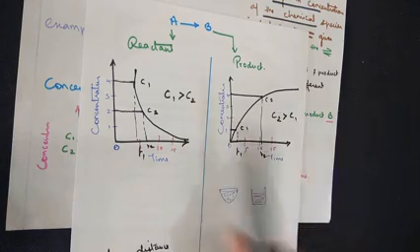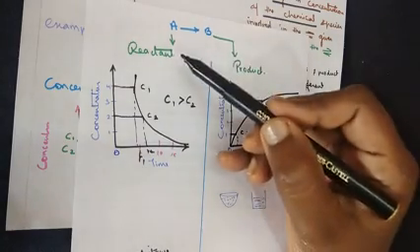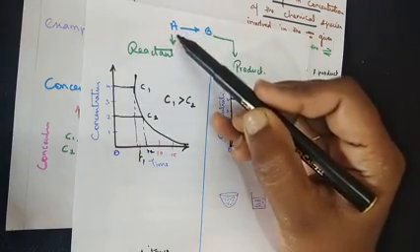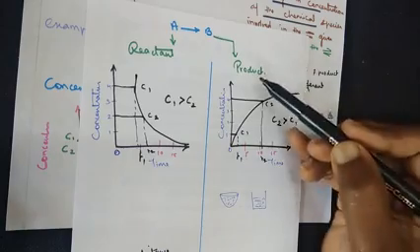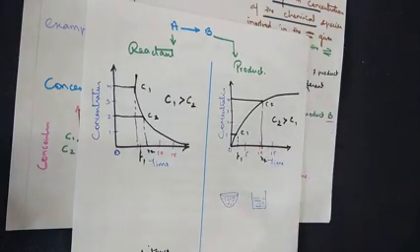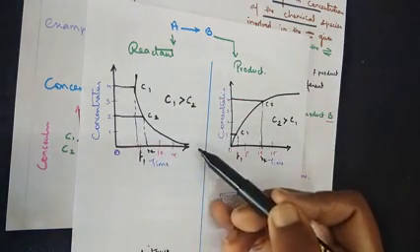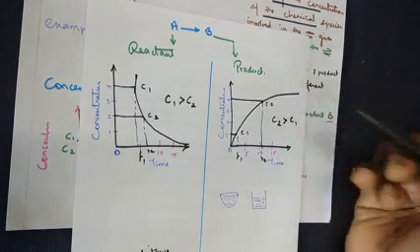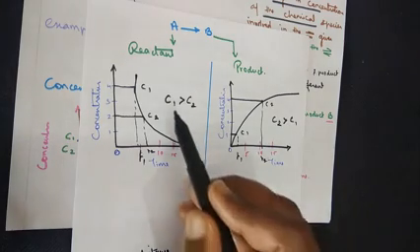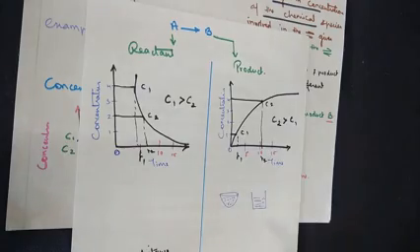This is the only concept you need to know to understand the whole concept involved in chemical kinetics. For a spontaneous reaction, on the reactant side there will be a decrease in the concentration, and on the product side there will be an increase in the concentration. Unless the reactant loses its concentration, it's not possible for the concentration to increase on the product side. So here the initial concentration is greater, and here the final concentration is greater.